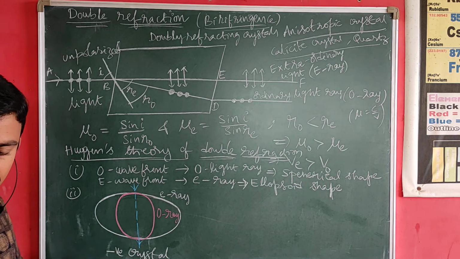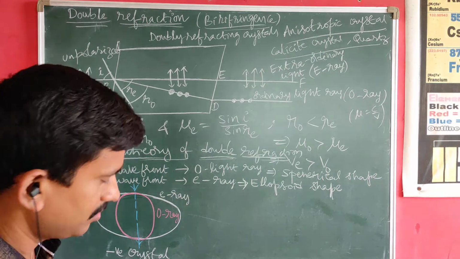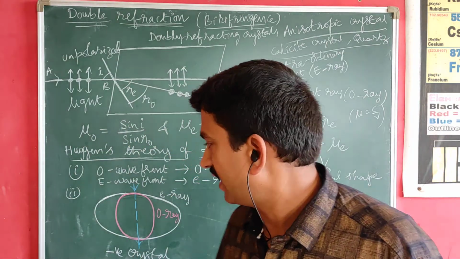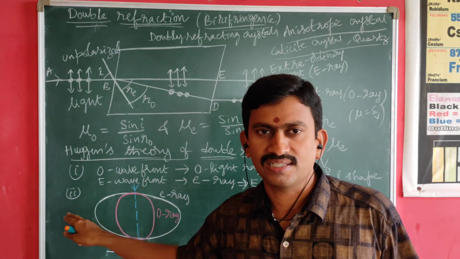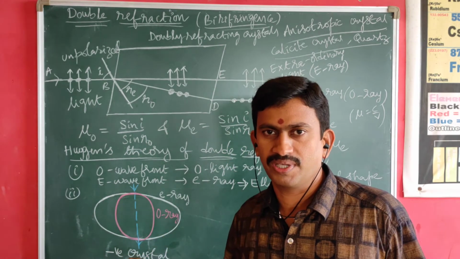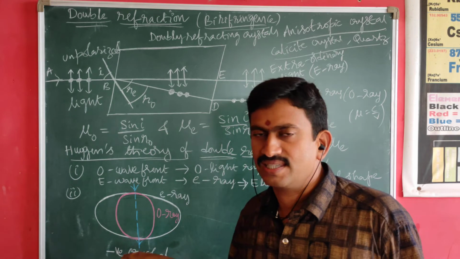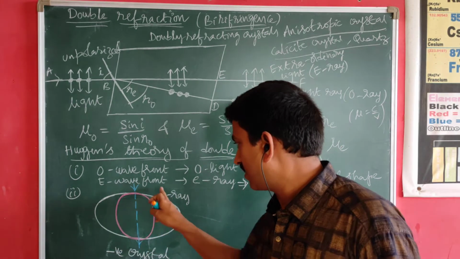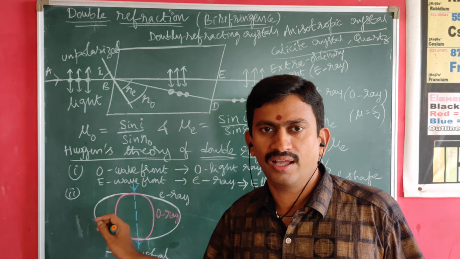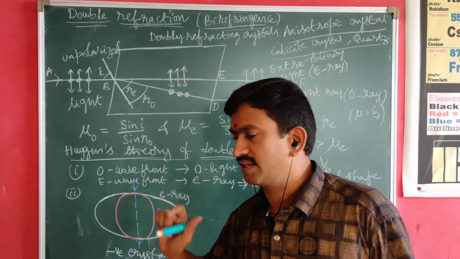The second important postulate given by Huygens is, in certain crystals called negative crystals, the ellipsoid lies outside the sphere, indicating that in negative crystals the extraordinary ray travels faster than the ordinary ray in all directions except along the optic axis.